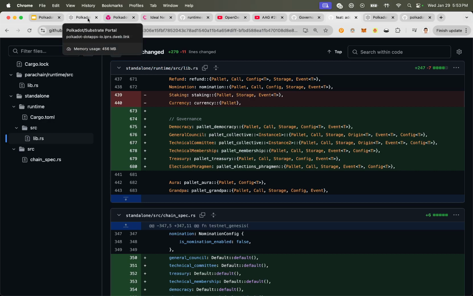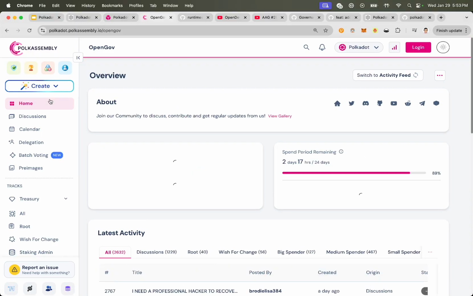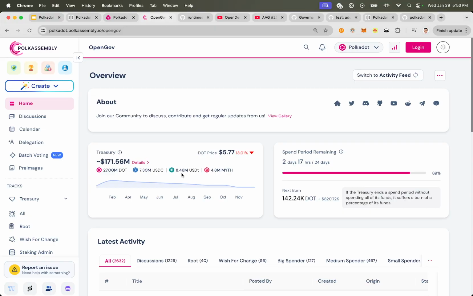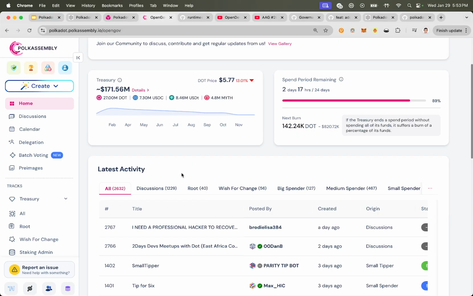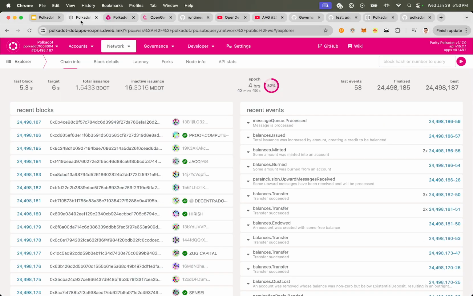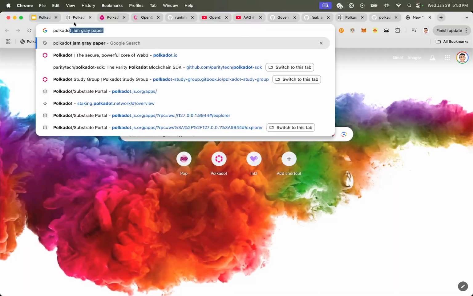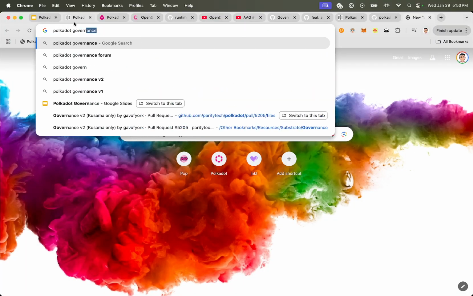So that's governance in a nutshell. I hope that was super high level, right? I hope that was enough to get you interested and show you what Polkadot governance is about, and hopefully get you more involved, whether you want to be involved in creating a treasury proposal or voting or even going into the code. That's up to you. And if you want to look more, there are some Polkadot wikis that describe Polkadot governance in detail. Let me show you that really quick.